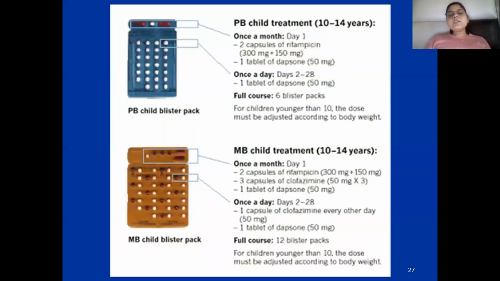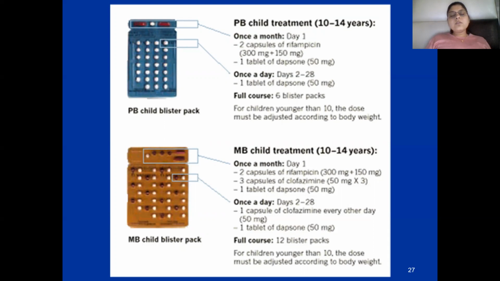This is in the children of 10 to 14 years. This is the paucibacillary child blister pack and multibacillary child blister pack. Once a month, 2 capsules of rifampicin, 300 milligram and 150 milligram, and 1 tablet of dapsone, 50 milligram. Once a day, days 2 to 28, 1 tablet of dapsone, 50 milligram. Full course, 6 blister packs are there.